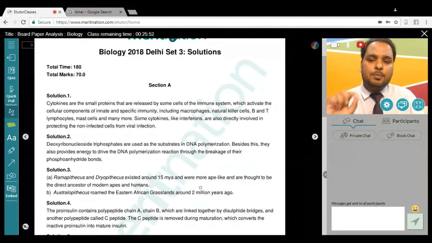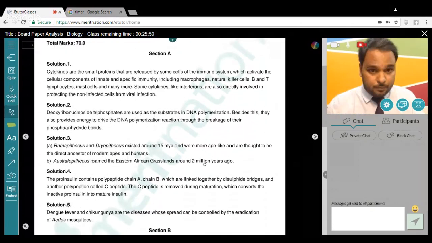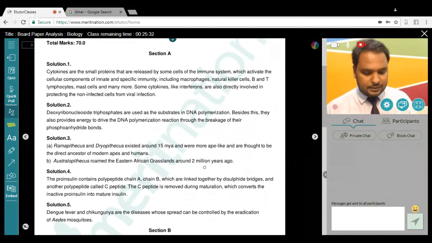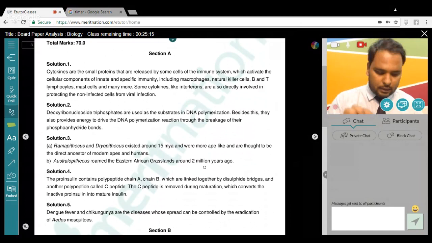Cytokines are small proteins released by some cells of the immune system, especially the innate immune system, which activate the cellular components of innate and specific immunity. More than enough, and you can give examples. Now, question number 2 of set 3: write the dual purpose served by deoxyribonucleoside triphosphates. If you remember, this question has been asked not once but twice in the last 5 years. It was asked in 2011 as well. A direct question, not even a single word is changed here. So what are the functions?